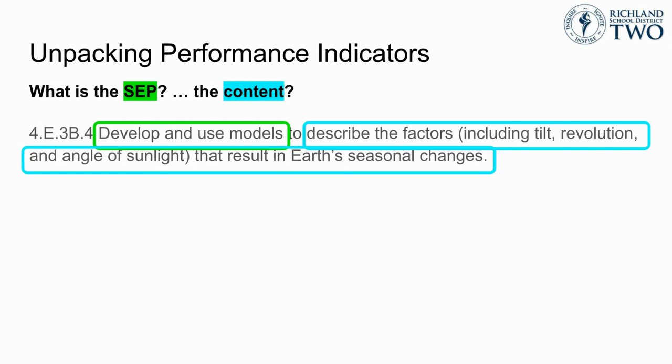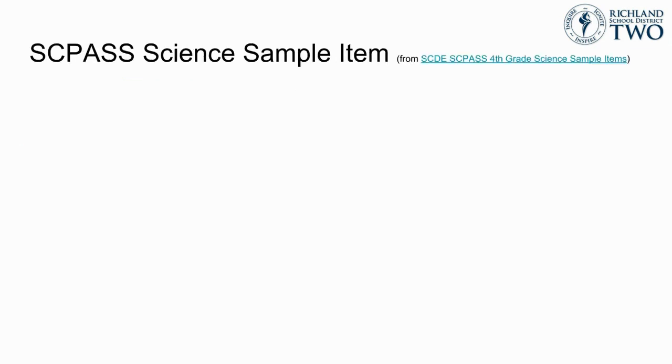This also means that students need to be assessed not only on their ability to identify which seasons might be represented in a visual model of one or more of these factors, but also on their ability to explain how those factors result in a given season. Please note, this is arguably one of the most complex concepts that our students need to learn in 4th grade science. Now let's take a look at a sample item related to this.